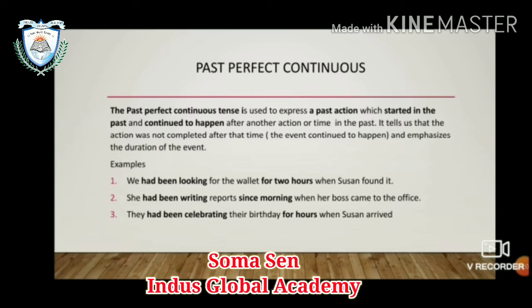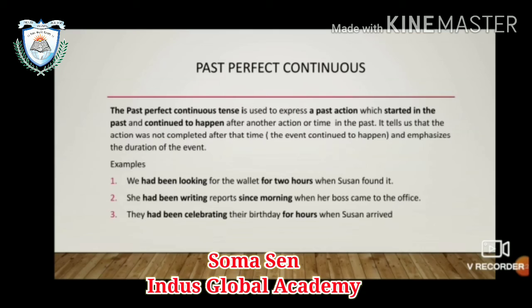So it tells us of an action that continued to happen after an action or time in the past, right? And it was not completed, and it is showing you the duration of that particular action.